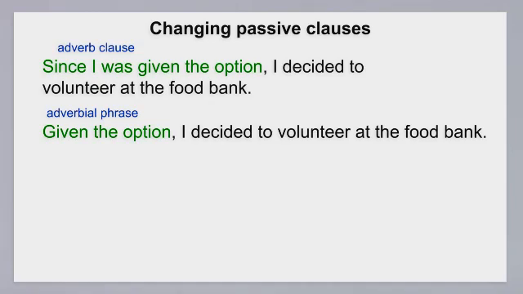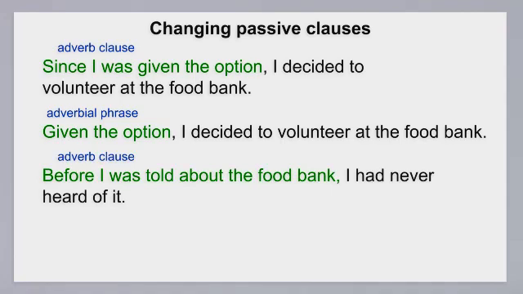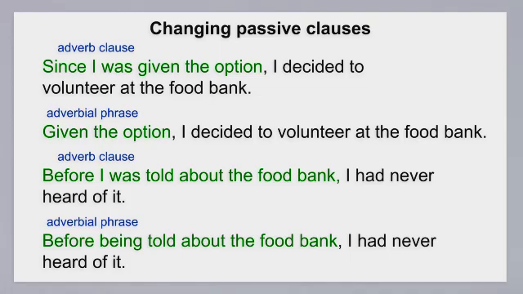If the subordinating conjunction cannot be omitted without changing the meaning of the sentence, we can delete the subject and change the be verb to being. For example, before I was told about the food bank, I had never heard of it. We cannot omit before without changing the meaning of the clause. We have to keep the subordinating conjunction before and change the be verb to being. Before being told about the food bank, I had never heard of it.